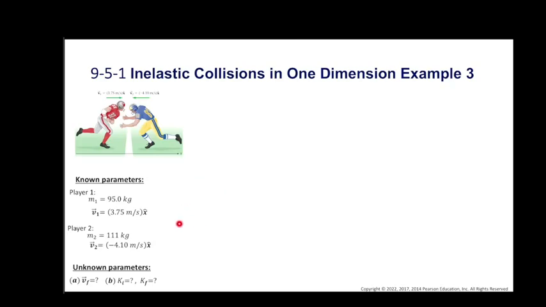In momentum conservation, the initial momentum of the system is the momentum of player 1, m1 v1, plus the momentum of player 2, m2 v2, and the final momentum of the system is m1 plus m2 times vf, because after the collision they both stick together.